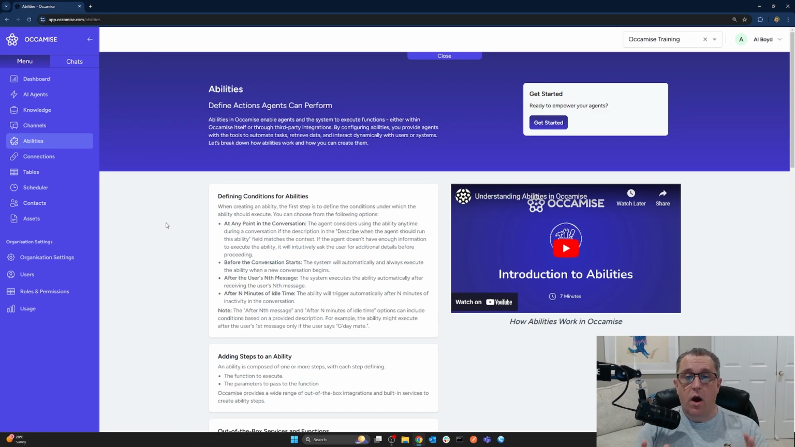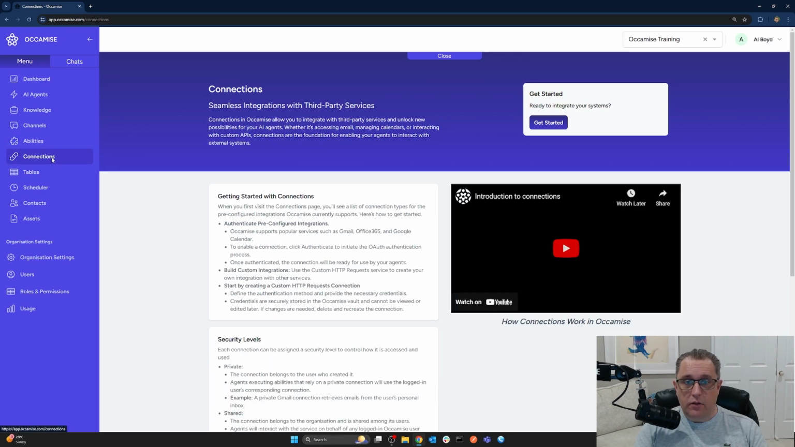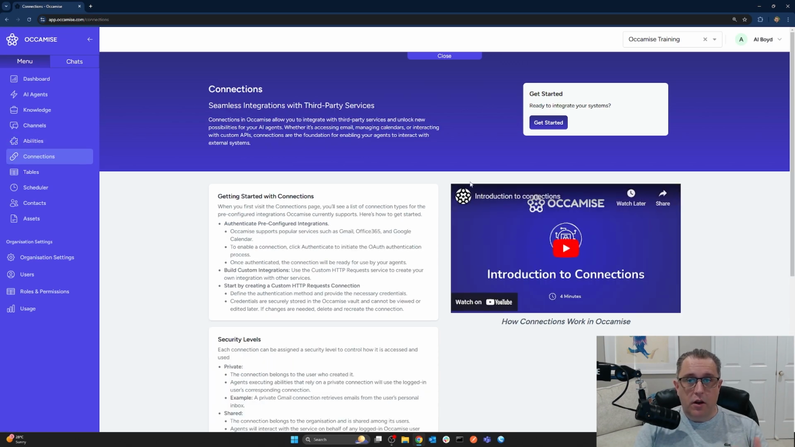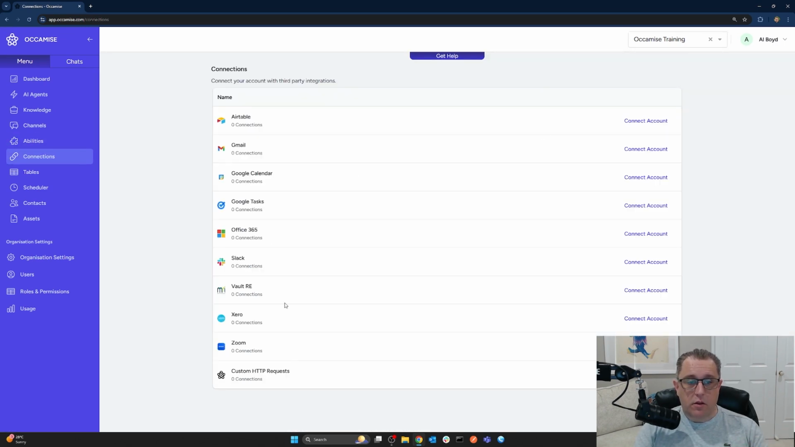Abilities are basically one or more steps or actions to take within either the Occamise platform or within a third-party software system. If the ability requires a function that you execute within third-party software, then you need connections to connect those. So connections can be everything that you see here, or any other software that you can connect Occamise to through a custom HTTP connection.